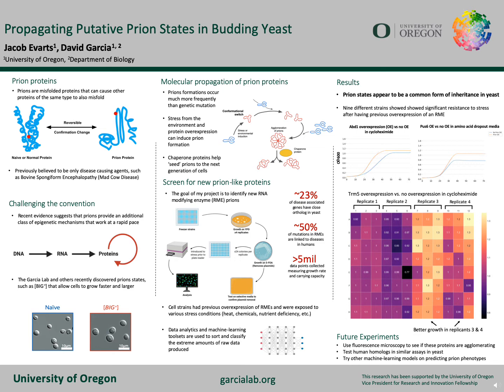At least 9 of the strains tested have shown significantly better growth when they had a protein previously overexpressed than those that did not. These putative prion states suggest that prions could be a widespread mechanism of inheritance and not just detrimental diseases. We hope soon to have fluorescent images of these proteins to observe whether they exhibit a similar aggregation pattern as other known prions.